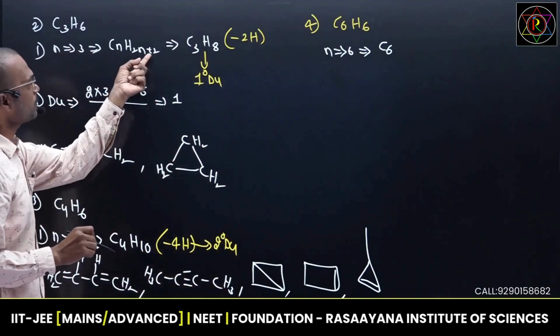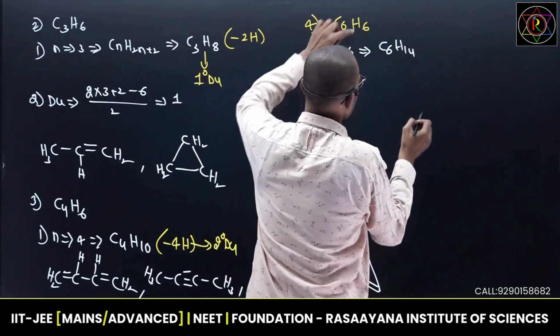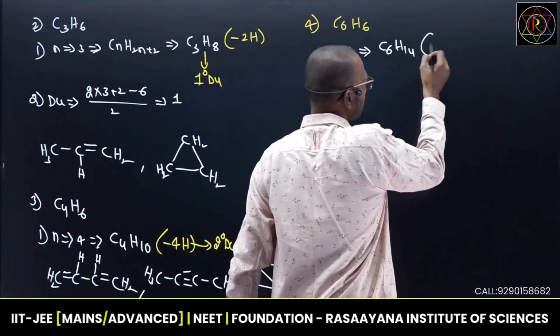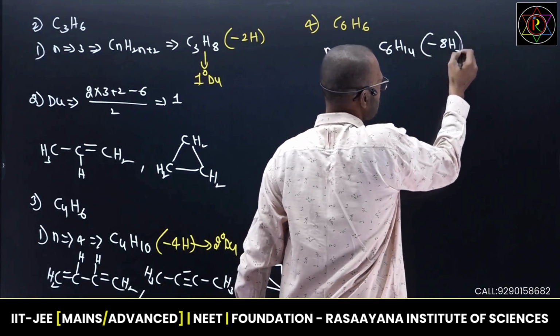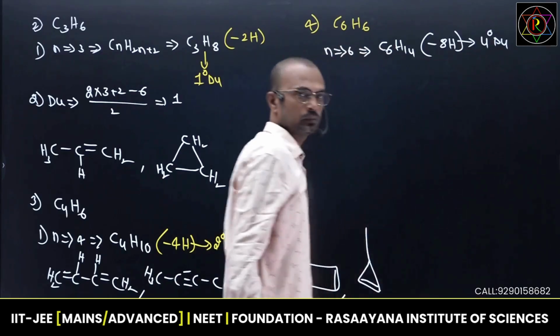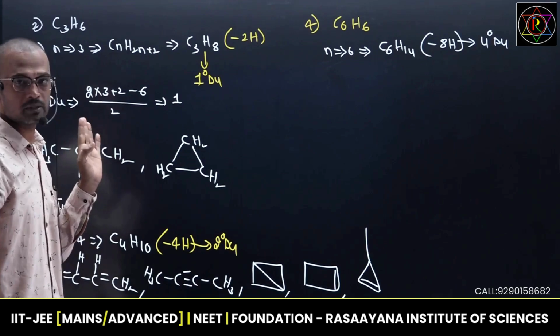2 into 6, 12 plus 2, that is 14. Okay, C6H14. Here 6 and 14. Total how many hydrogens are different? That is 8 hydrogens are different. So I can say degree of unsaturation 4. Fourth degree of unsaturation. Otherwise apply this formula. Even that formula also will give the same answer.